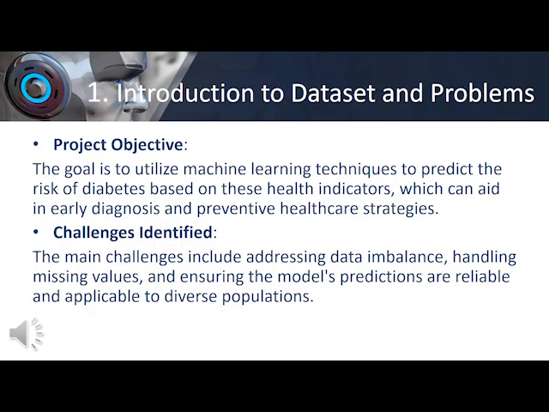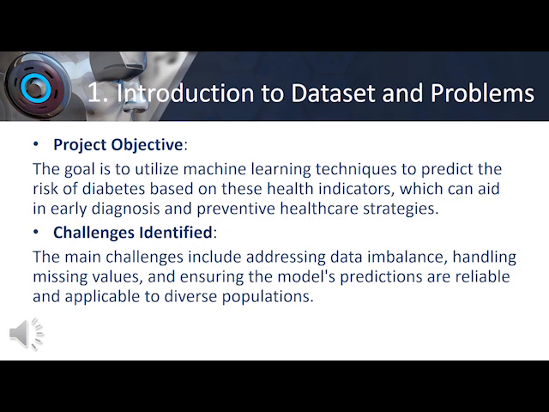The group project objective for the introduction to dataset and problem: the goal is to utilize machine learning techniques to predict the risk of diabetes based on these health indicators, which can aid early diagnosis and preventive healthcare strategies.